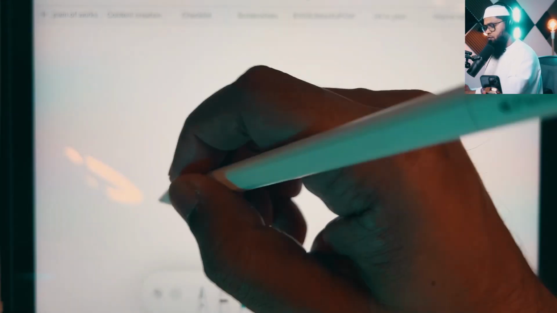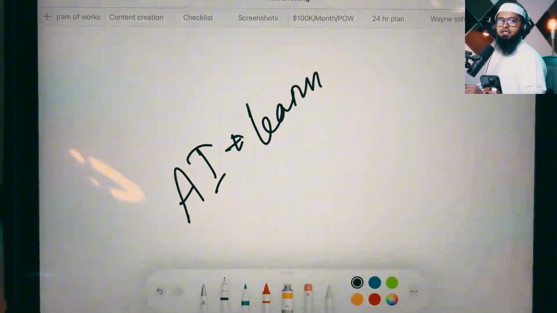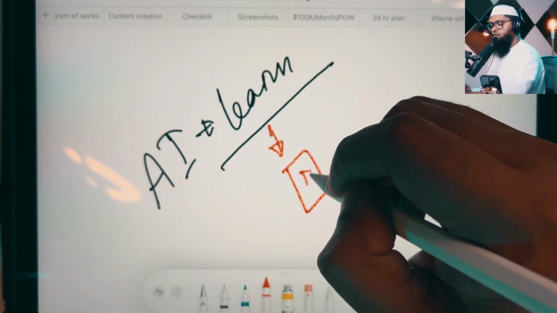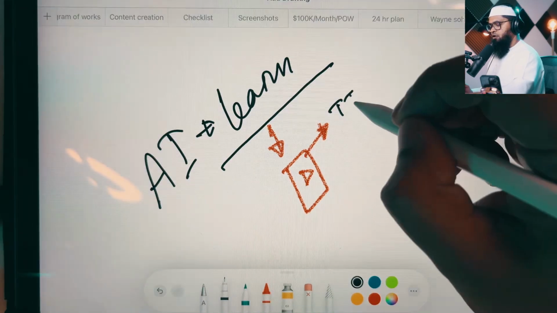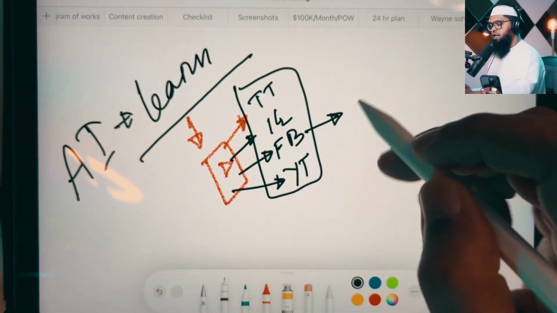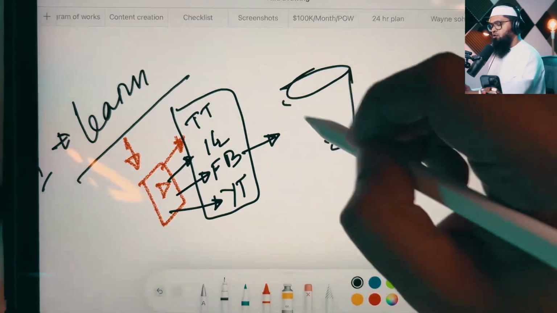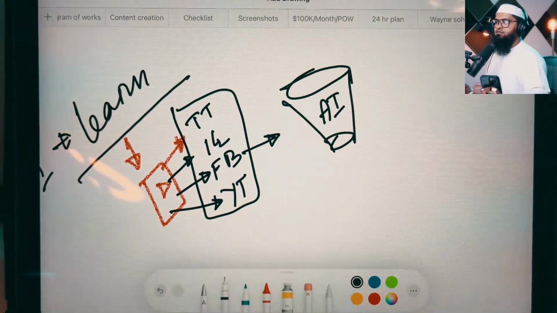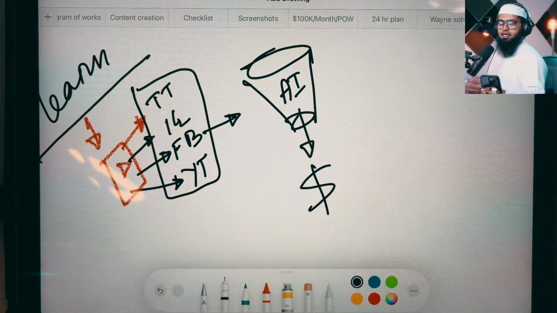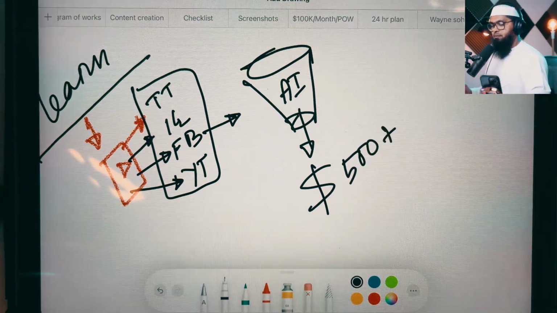Here is what we do. We use AI and we learn valuable skills and knowledge fast. Then we use that knowledge and skill and make short form videos. We upload the same videos on TikTok, Instagram, Facebook, and YouTube. These platforms send us customers to our automated AI operated sales funnel. This sales funnel does the selling on our behalf. And when there is a sale, we earn $500 plus in passive affiliate commission.